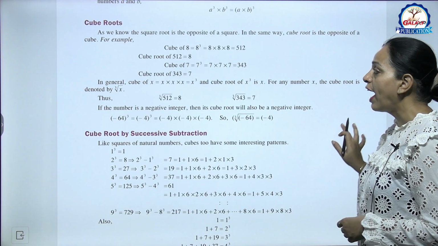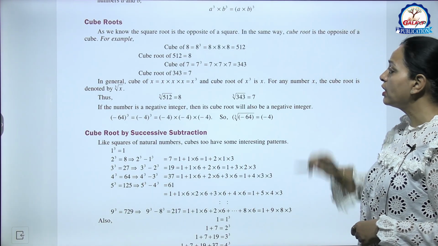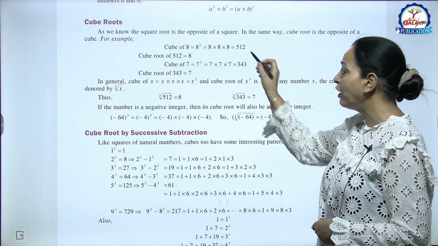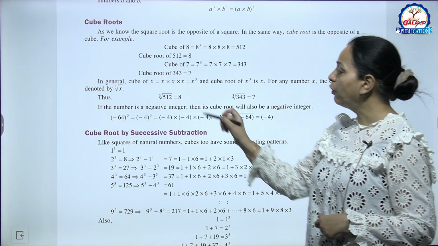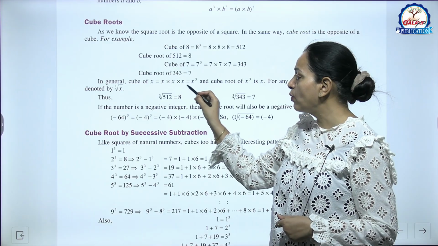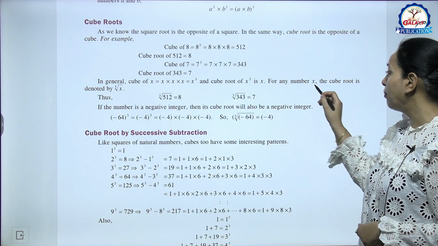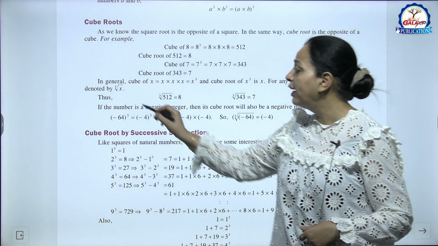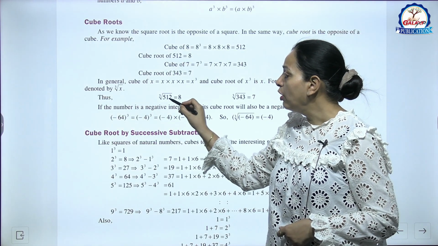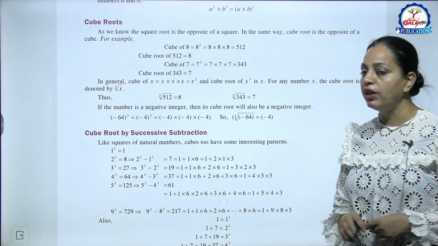Now cube roots. As we know, the square root is the opposite of a square. In the same way, cube root is the opposite of a cube. For example, cube of 8 is 8 cube, that is 512. So cube root of 343 is 7. In general, cube of x is x into x into x equal to x cube, and cube root of x cube is x. So for any number x, the cube root is denoted by this symbol. This is the cube root of x, okay, this symbol. So we can write cube root of 512 is 8. Cube root of 343 is 7.